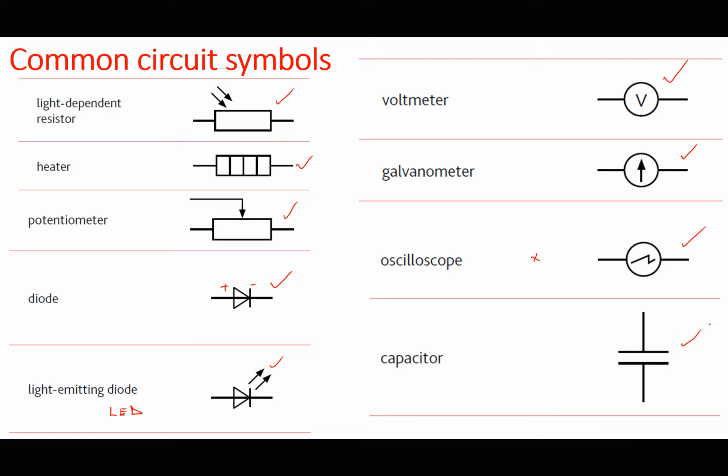You may not need a capacitor at AS level, but you will see this symbol in paper 4, in a unit called capacitance. So I think these are the common symbols, as the syllabus suggests, that you are supposed to know in this unit called electricity.